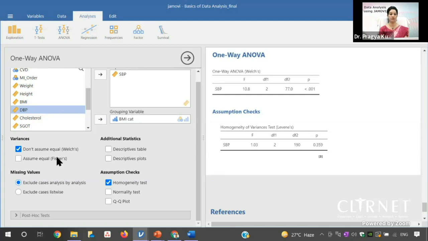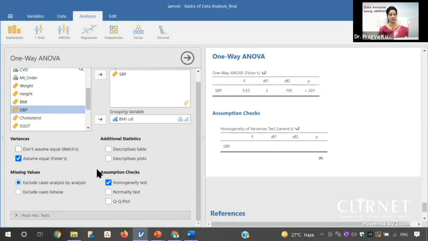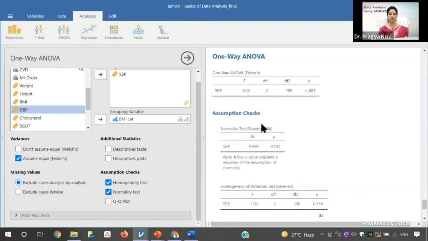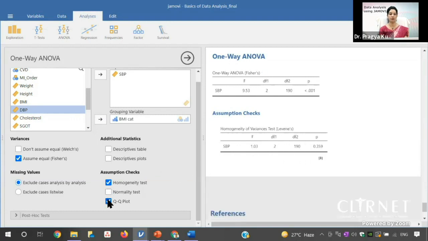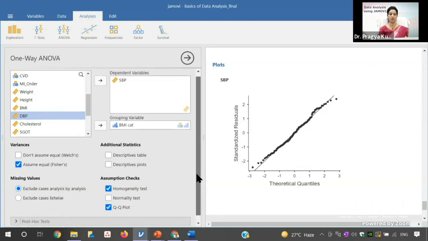So we will use this Fisher F value. We will not use this Welch. And then if you want to check for normality, ideally we check the Shapiro-Wilk. But since the sample size is more than 50, I will use the QQ plot. You can see here that it is along this diagonal line, so this is normally distributed. So I will use this ANOVA and not its non-parametric counterpart.